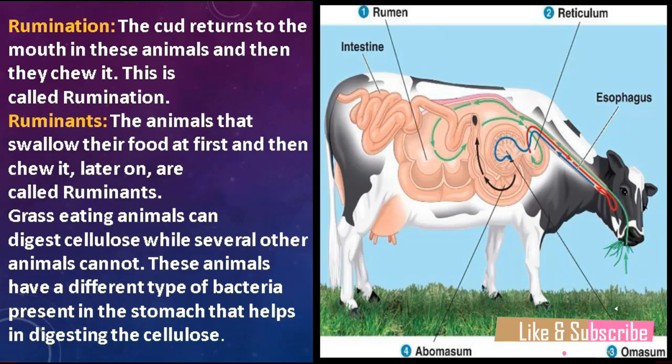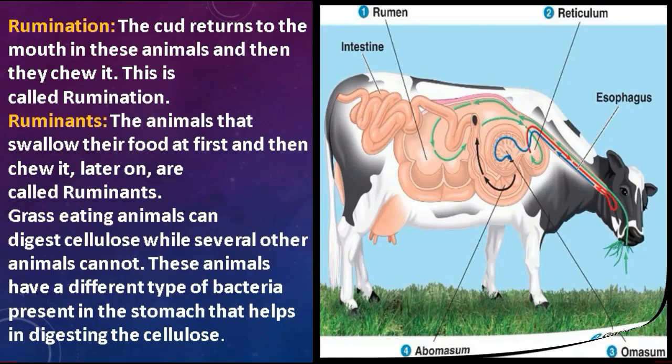Now the question is, what is cellulose? Students, cellulose is a type of carbohydrate that is present in grasses in a very rich amount, and we human beings and other animals are not able to digest this cellulose because we don't have the kind of bacteria that are present in the stomach of these grass-eating animals. Due to this different kind of bacteria, these grass-eating animals digest the cellulose easily. Now moving on towards the next slide.